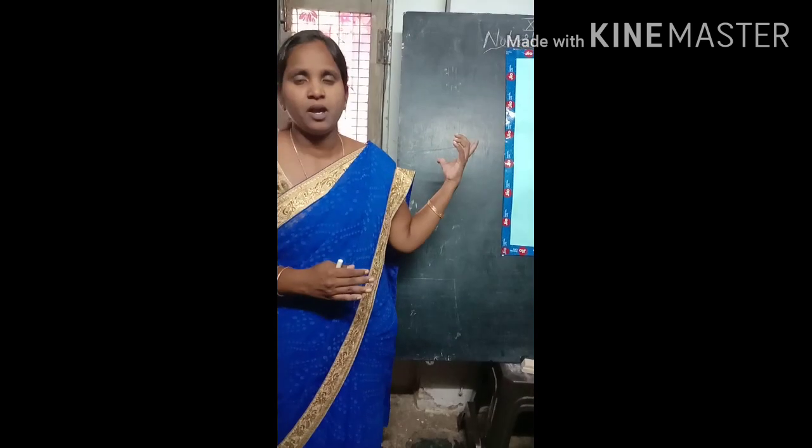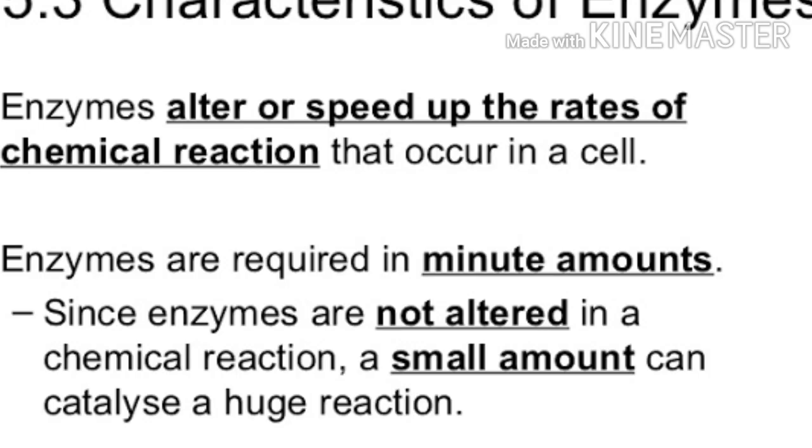What is an enzyme? Enzymes help speed up chemical reactions in the body. That means enzymes are responsible for the digestion process in human beings. Now we know about digestion and enzymes.